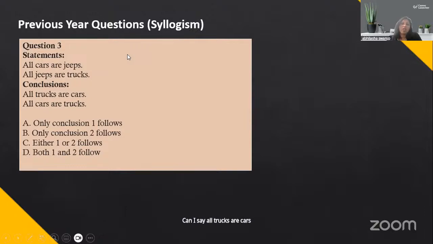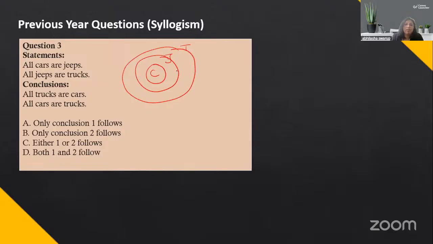Can I say all cars are trucks? All cars are jeeps and all jeeps are trucks. So all cars are trucks is valid.